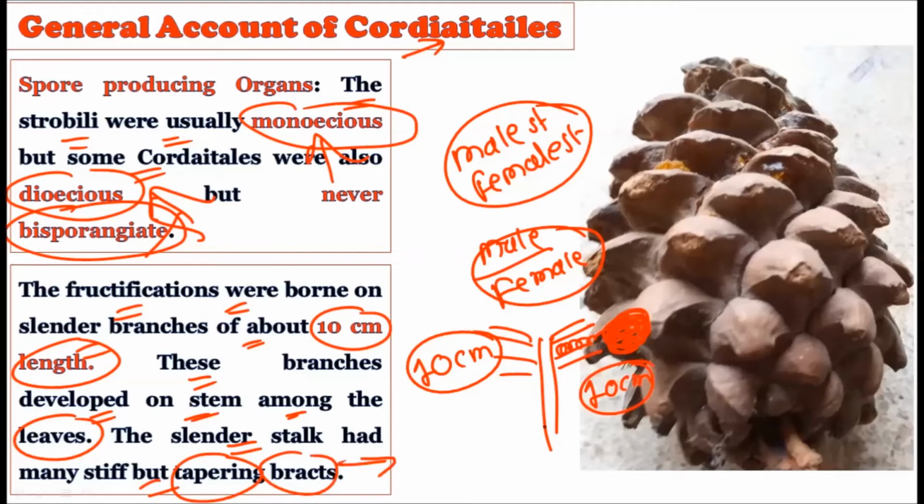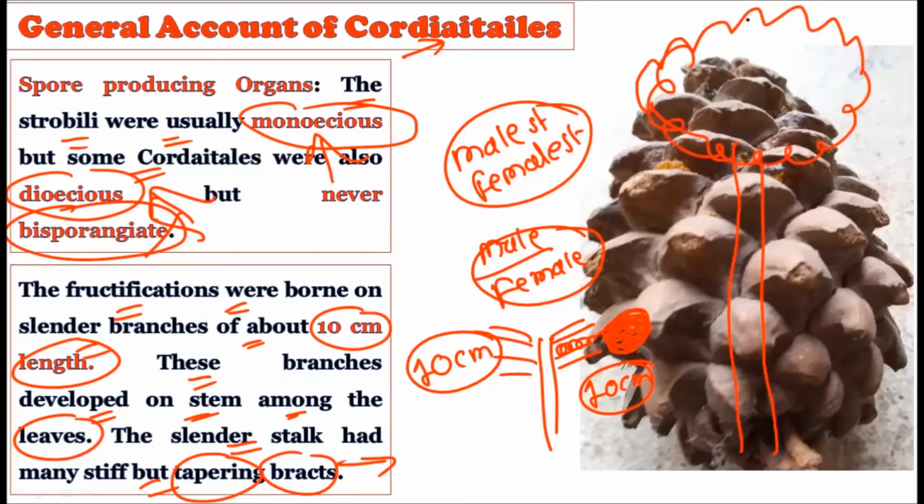Bracts are nothing but the modified leaves for the reproductive structures. Now consider, we already know about the general characteristics of the Cordaitales. This is the long shoot and this is the complex apex. The complex apex shows the presence of a 10 centimeter reproductive shoot, and the leaves are getting converted into bracts like this, and they were creating the cone.